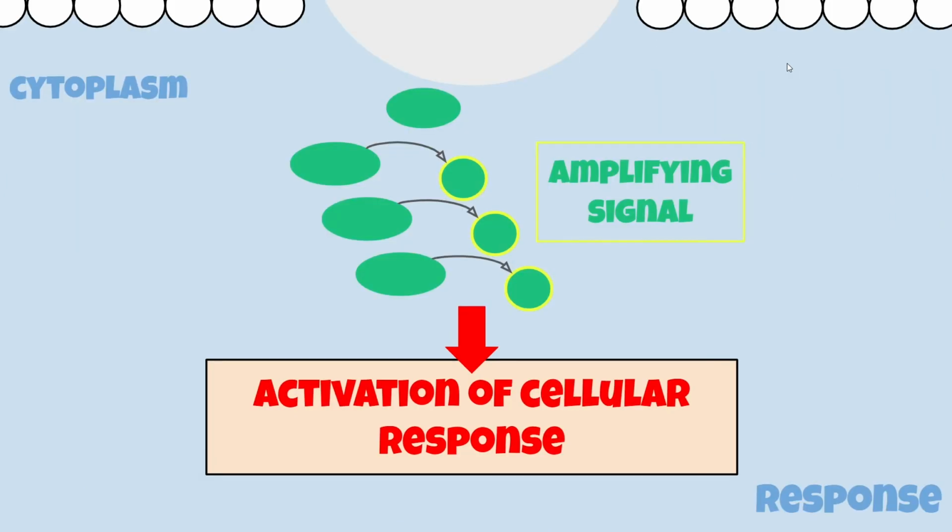Next, the cell can initiate a response that regulates protein synthesis. This can turn on or off genes in the nucleus and is most commonly known as gene expression, or the response part of cellular signaling.